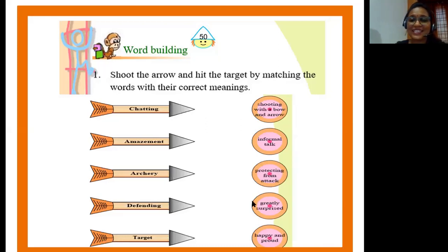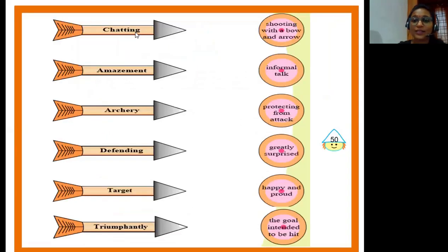Children, this is a simple activity as we have already covered these new words and their meanings. So let's quickly try to do this, okay? The first word that is given here is chatting, and we all know that chatting is an informal talk. So children, look for its meaning. Very good. Chatting is an informal talk. Now look for the meaning of the word amazement, children. Yes, we have the meaning of the word amazement given here. So draw a line from amazement to this circle, children.